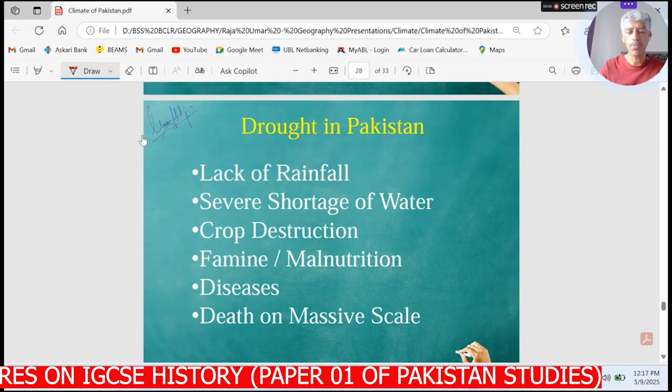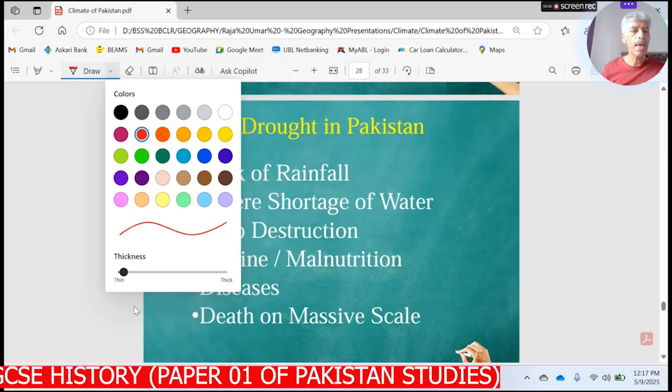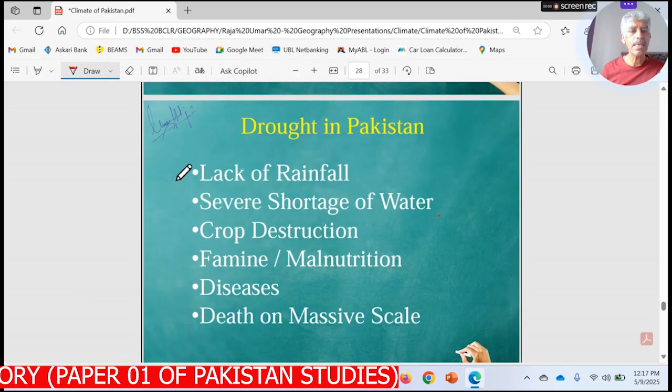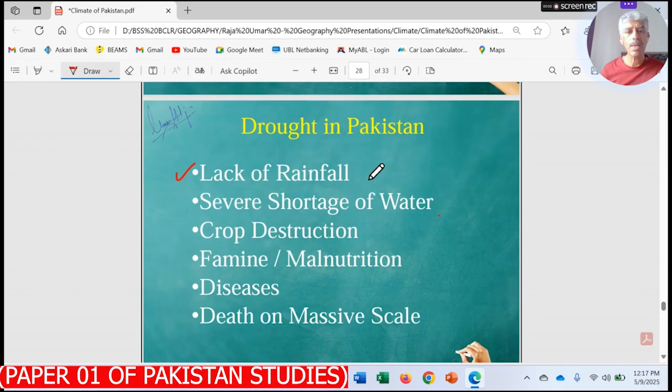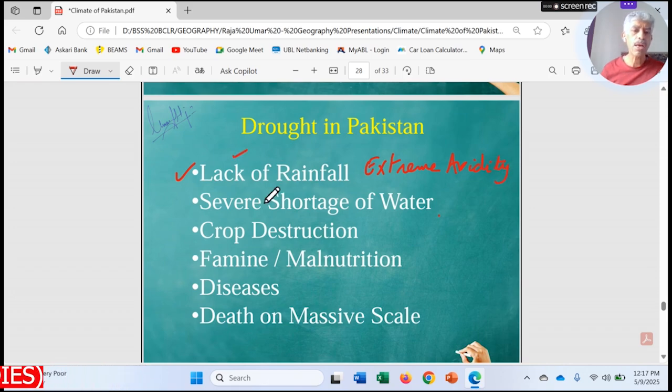So first of all, here we have the droughts in Pakistan, and what are they? Whenever there is a lack of rainfall, it means extreme aridity, I mean dryness. And dryness is because of lack of rainfall. So that is a factor. A severe shortage of water in some area leads to a drought situation over there.